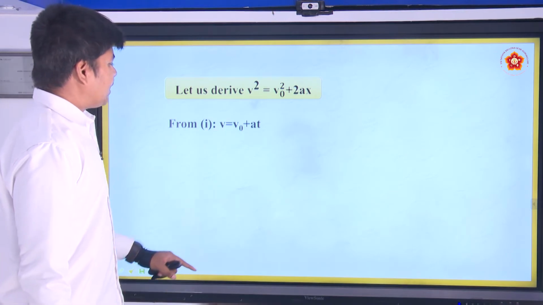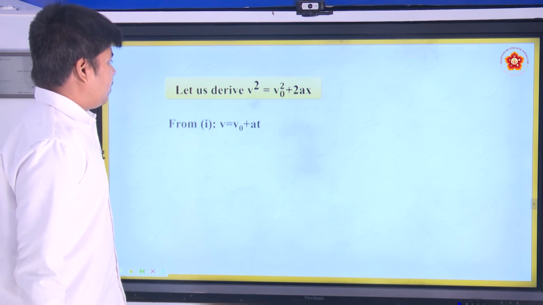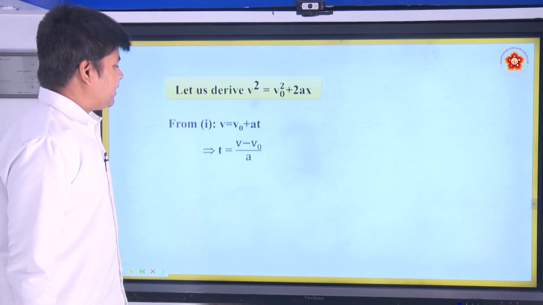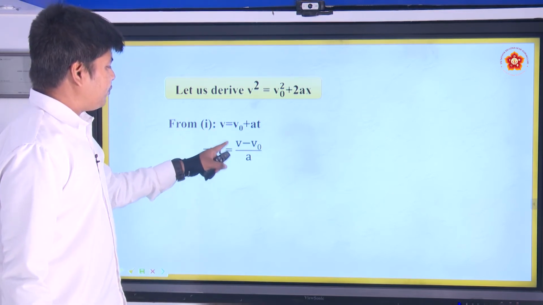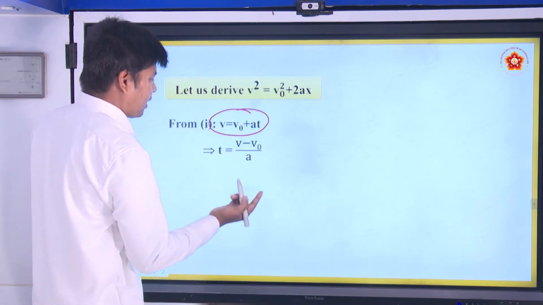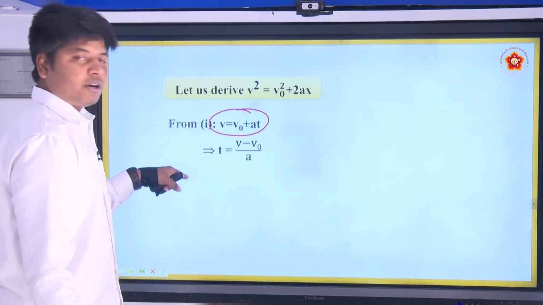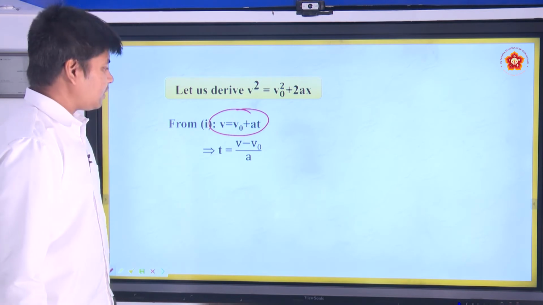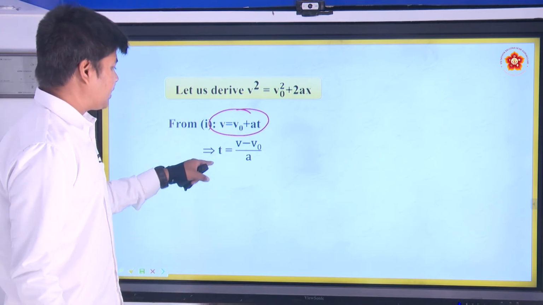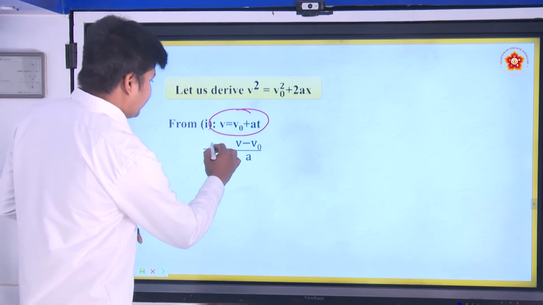Alright. So from equation 1 you already know v is equal to v naught plus at, we have already derived. Now from this, how can we write t? We can write t as v minus v naught by a. Take the v naught to this side, v minus v naught, and the coefficient a, when it goes to this side, it divides. In other words, divide both sides by a, so it becomes t equal to v minus v naught by a. So we need to use this t.